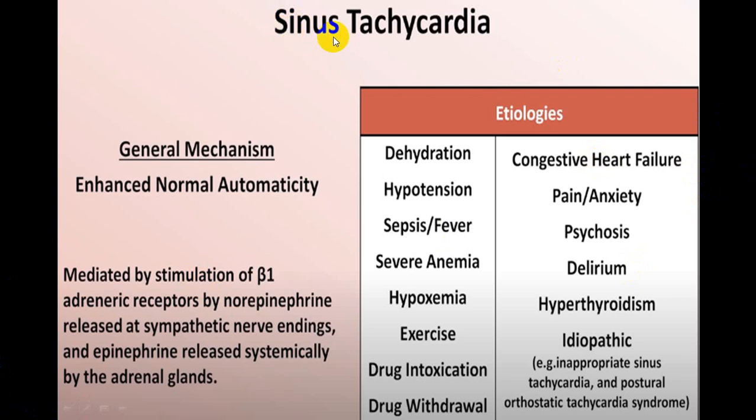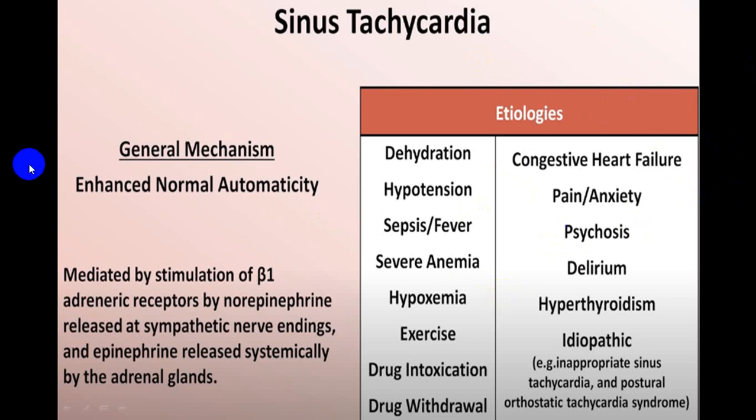Now, the commonest causes of sinus tachycardia are dehydration, hypotension, sepsis, fever, severe anemia, hypoxia, exercise, drug intoxications, drug withdrawal, congestive heart failure, pain and anxiety, psychosis, delirium, hyperthyroidism, and idiopathic causes like inappropriate sinus tachycardia or postural orthostatic tachycardia syndrome, etc. There are a good number of conditions which are almost non-pathogenic, like pain, anxiety, psychosis, delirium, exercise, etc. Some are non-pathogenic and some are pathological.